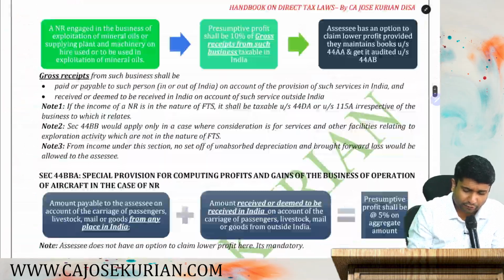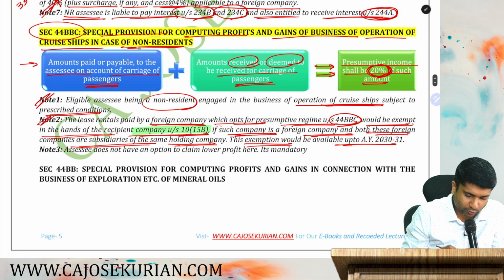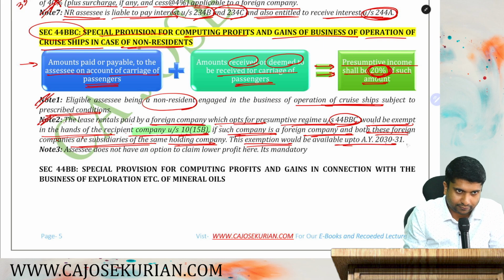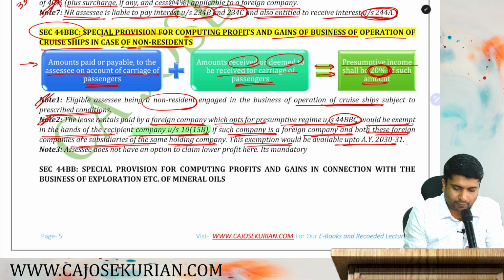Coming back to 44BBC, what they are saying here in note number 2 is: lease rental paid by a foreign company which opts for the presumptive scheme under 44BBC would be exempted in the hands of the recipient company under 10(15B) if such company is a foreign company and both these foreign companies are subsidiaries of the same holding company. This exemption would be available up to AY 2031. That's what I said. Up to 1st April 2030, this will be applicable.